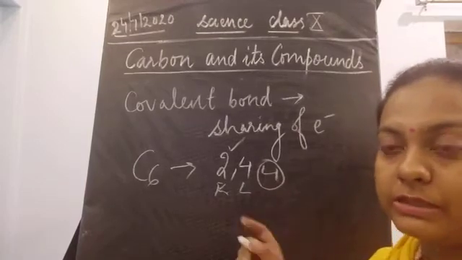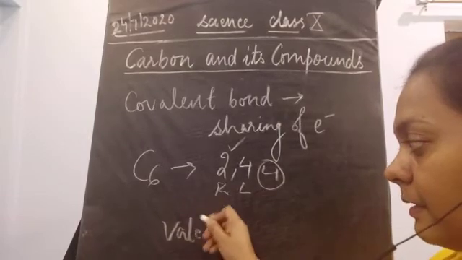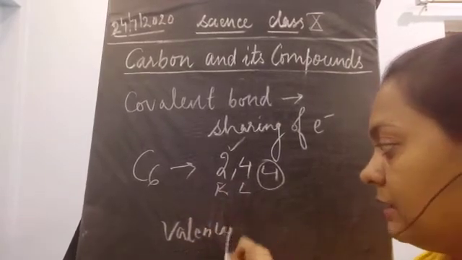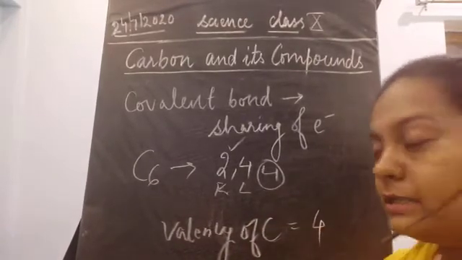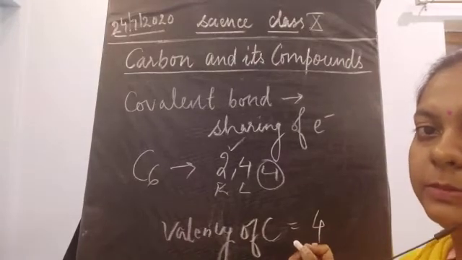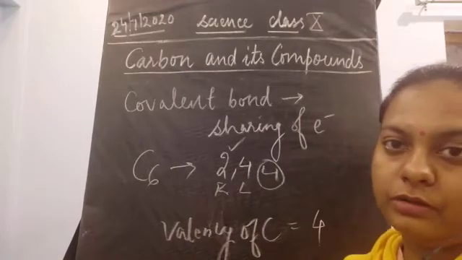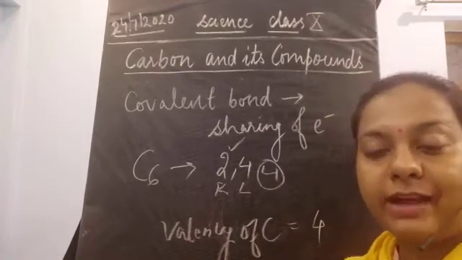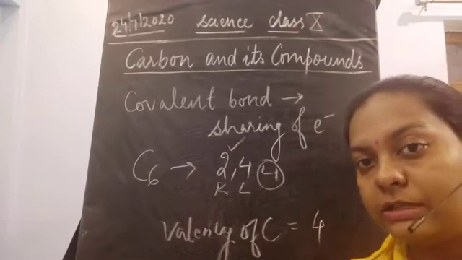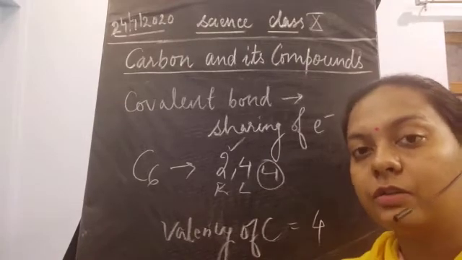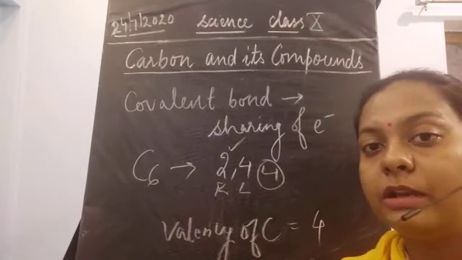Now see what happens. The valency is 4. What is the valency of carbon? It is a maximum of 4. Valency is not more than 4. Okay, now why is it so? Why should valence electrons not be present in more than 4 in the valence shell? What is the reason behind the concept that electrons should be 4 in number in the outermost shell?